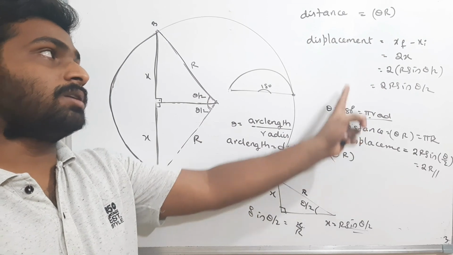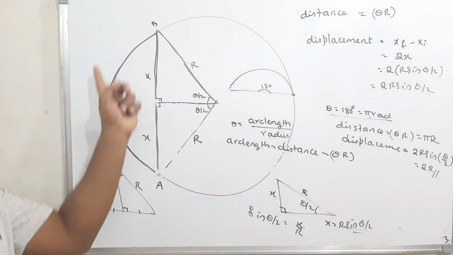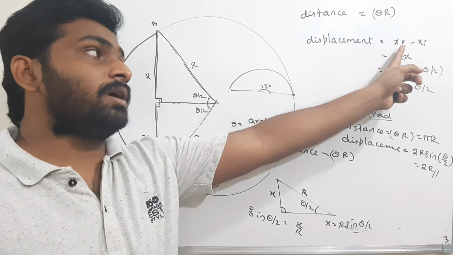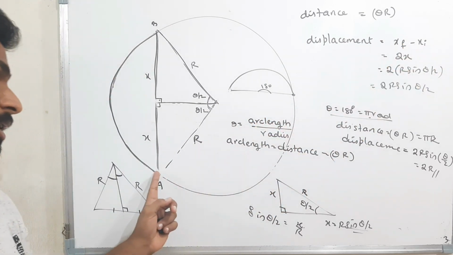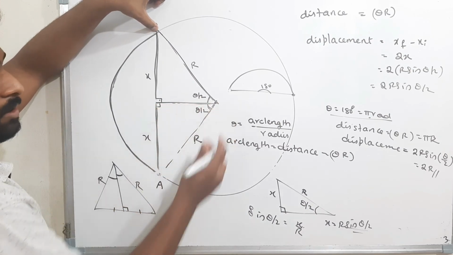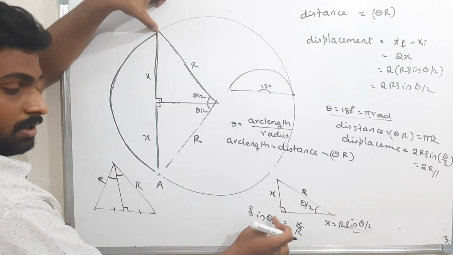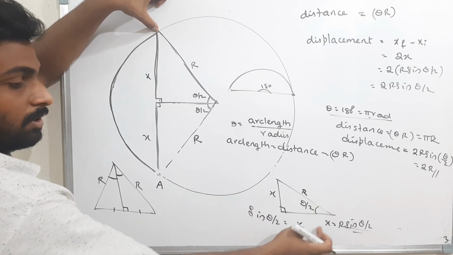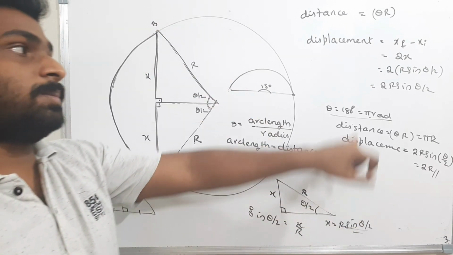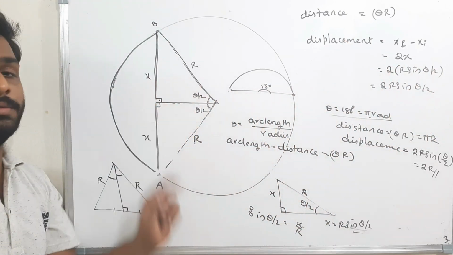Depending on this angle, the distance and displacement will change. Distance we got as theta into r, that is nothing but simply the arc length, and displacement is nothing but the final point minus initial point. That means simply a straight line joining this. To find this length, I am dividing this triangle, and for that triangle I am using the sine function. That is sin theta by 2 is equal to x by r. From that I find x. Therefore the displacement is 2 into x. Therefore 2r sin theta by 2. That is the displacement.